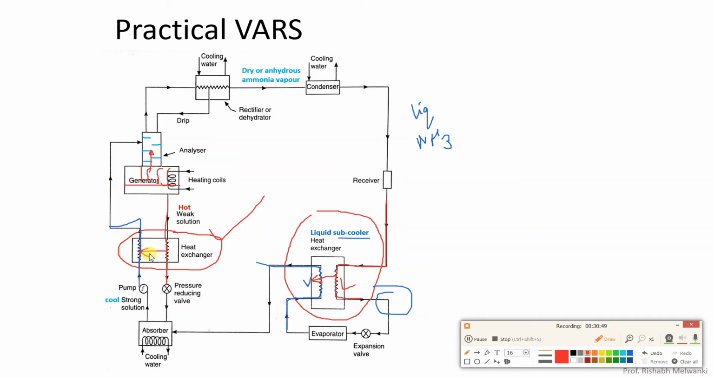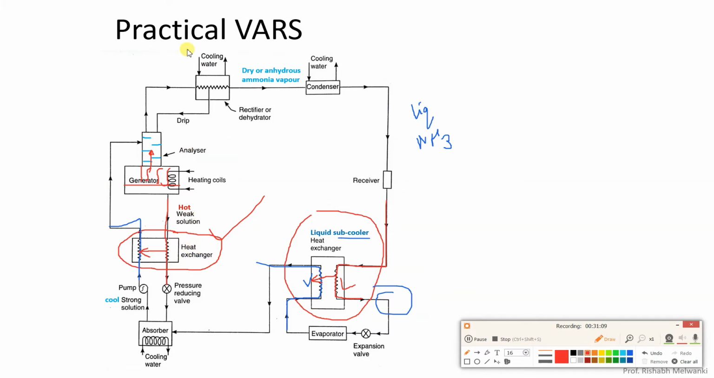Now because of this, what will happen? This cool strong solution will become slightly warm, and because of that, whatever heat is required in the generator, that heat value will reduce. Heat supplied in the generator, that value will reduce. So that is why a solution heat exchanger has been provided here.